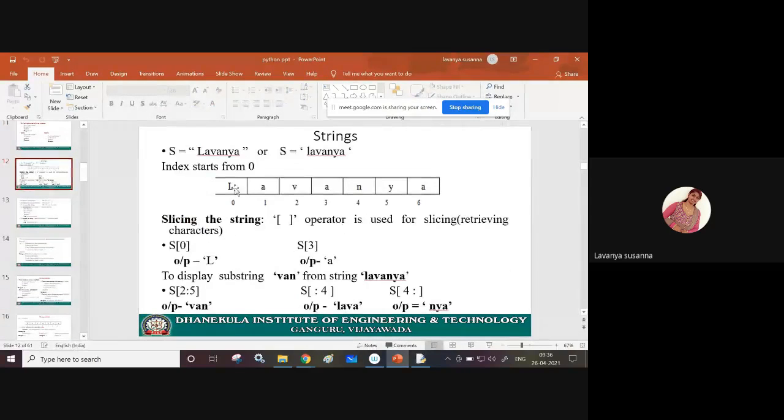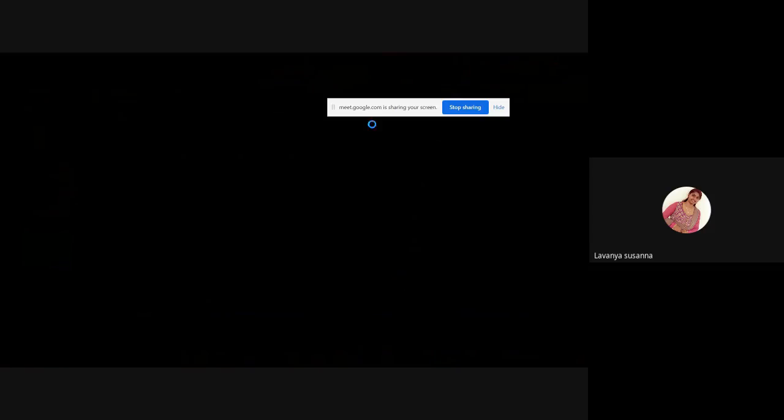See here, see LAVANYA, L occupies the 0th index. See, index starts from 0, 1, 2, 3. The index starts from 0 to size minus 1. Okay, let us see it.